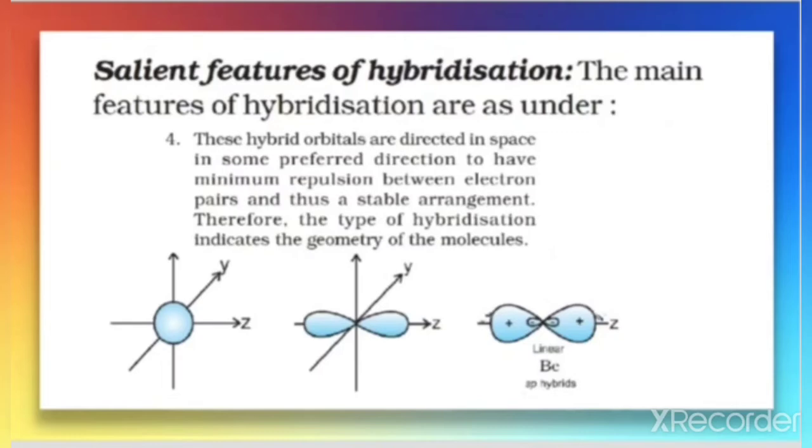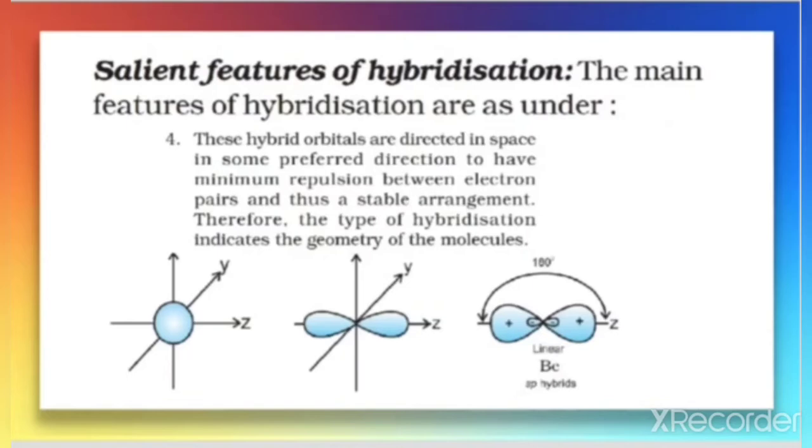So for the case of two orbitals, the maximum angle is 180 degrees, which we have already discussed in the case of VSEPR theory: the two electron pairs try to occupy a space at a 180 degree angle so that there will be minimum repulsion.